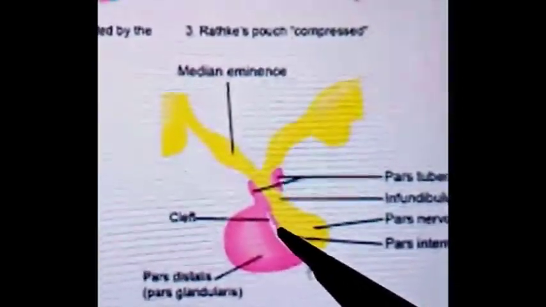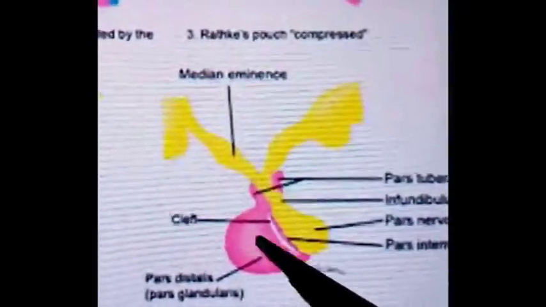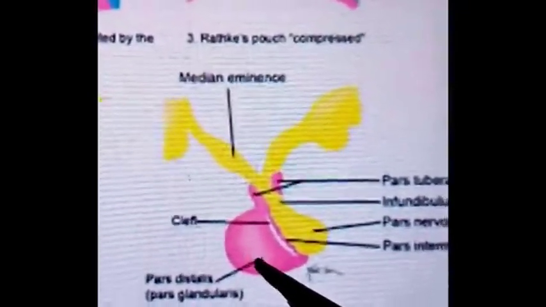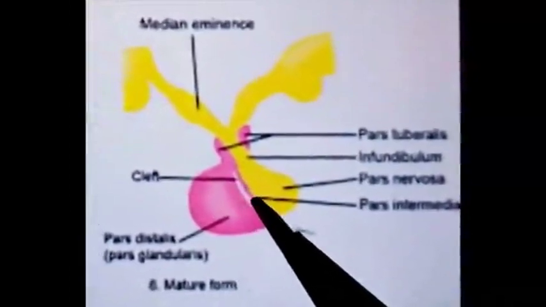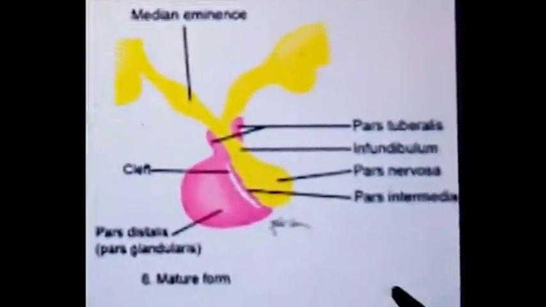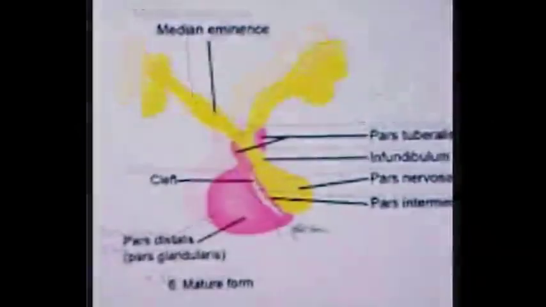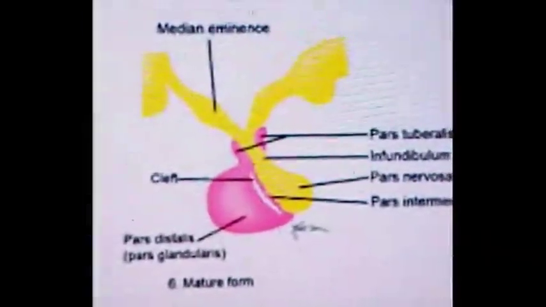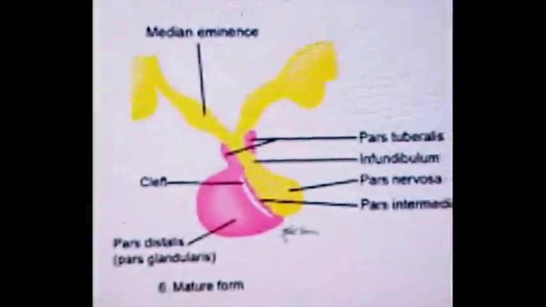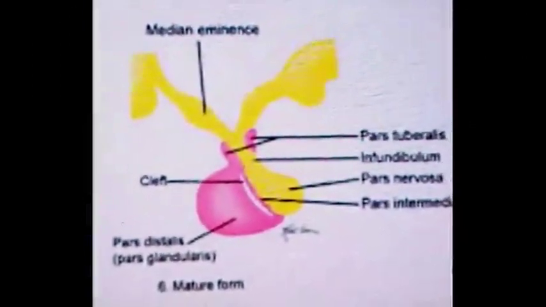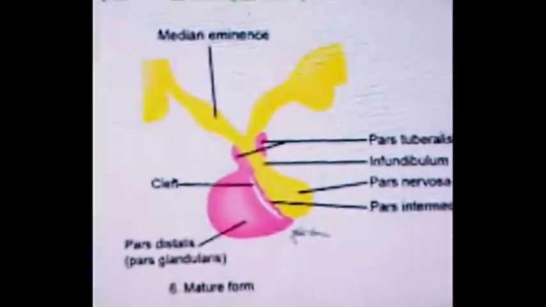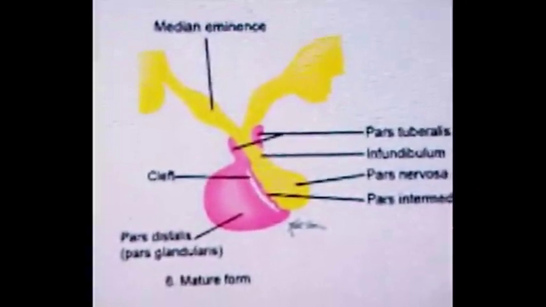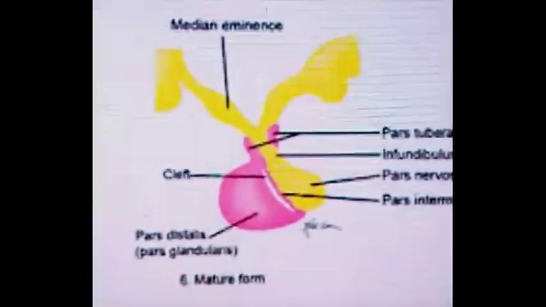The intermediate lobe is also a part of the anterior lobe, which grows slowly and gets separated from the anterior lobe by the presence of this cleft, that is the lumen of Rathke's pouch. Cell patterning and terminal differentiation occur within the anterior lobe to form 5 principal specialized endocrine cells which secrete different types of hormones within the pituitary gland.